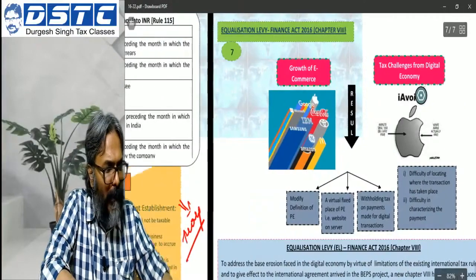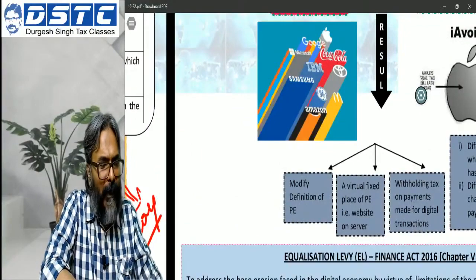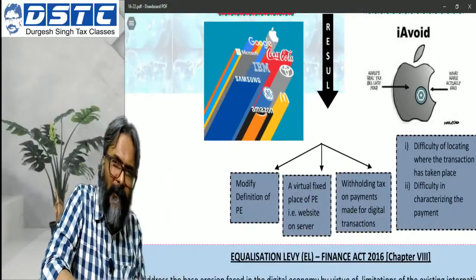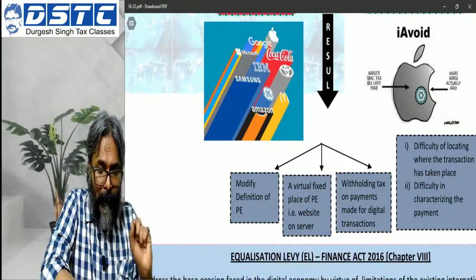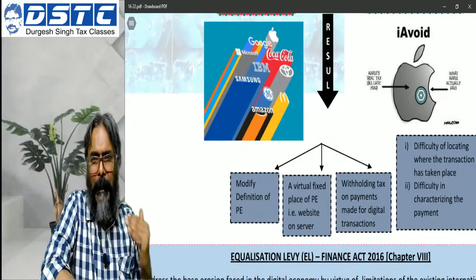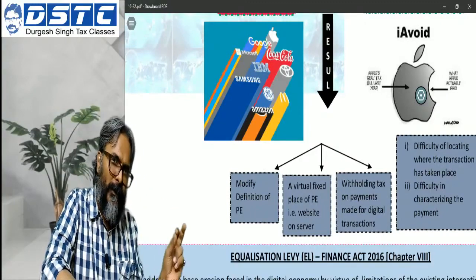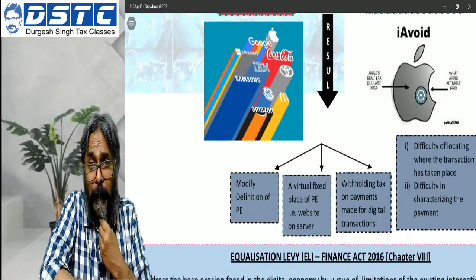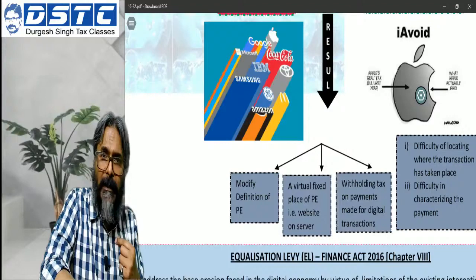Who is that non-resident? The non-resident is primarily the one who does not have any permanent establishment in India, and the payment is in the nature of, say, advertisement service. And on that payment, the NR has not deducted the TDS. If this is what they mention, in that case you will say that yes, in this situation, will that expenditure be disallowed? The answer is yes.